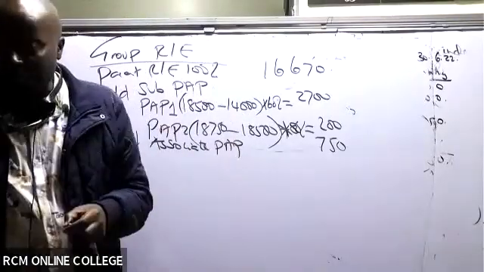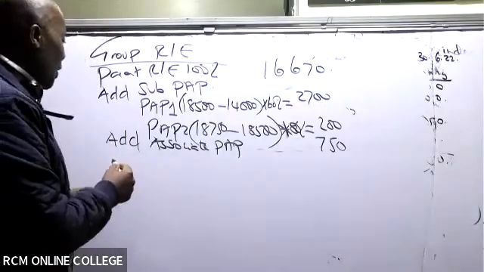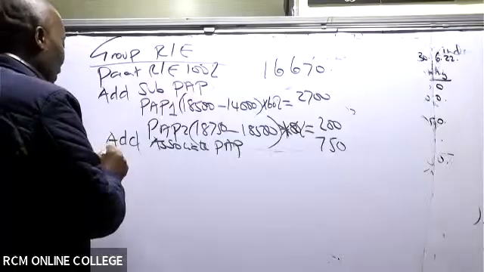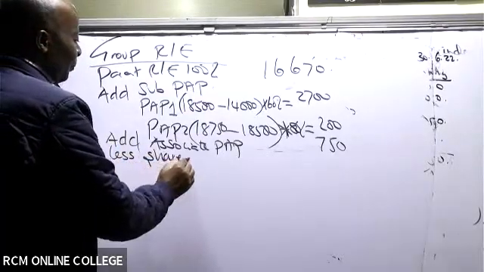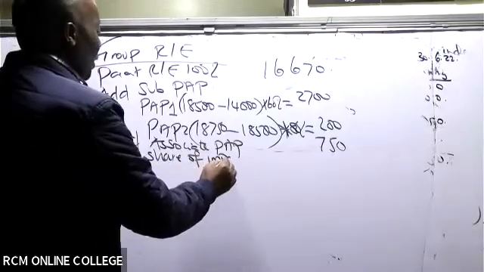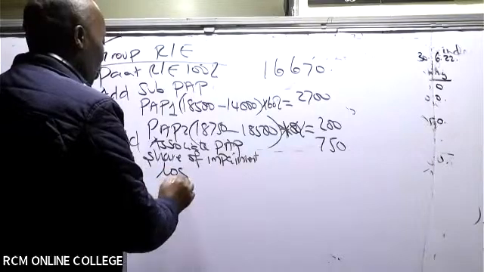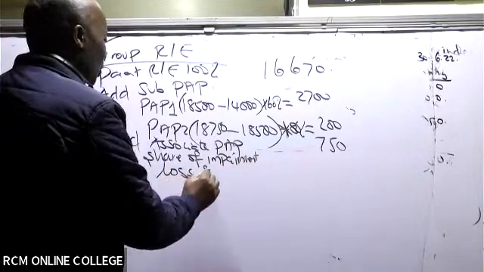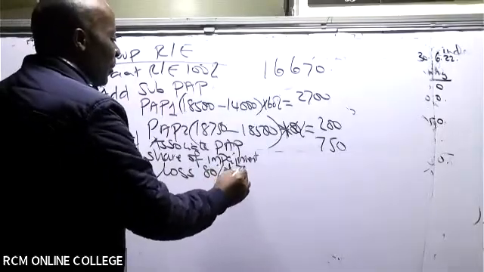And then you come and you less two things. First of all, you less the share of impairment loss. The impairment loss, the parent share is 80%. Was the impairment loss 250?